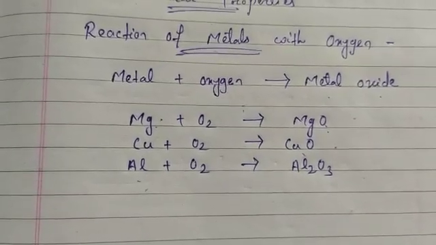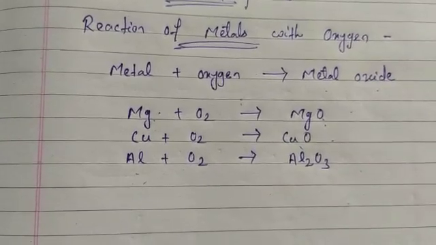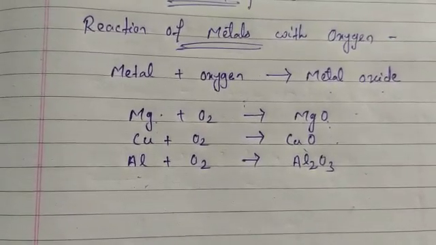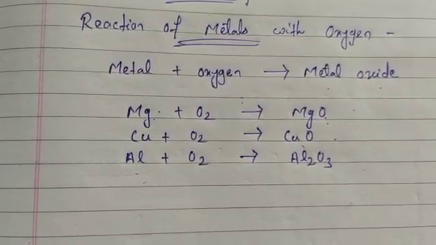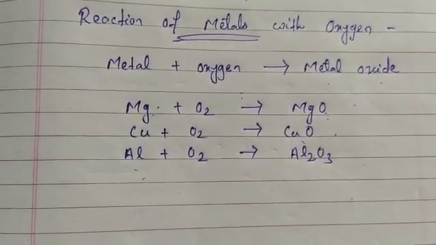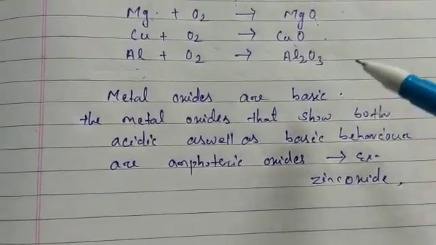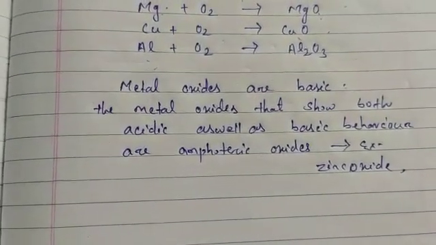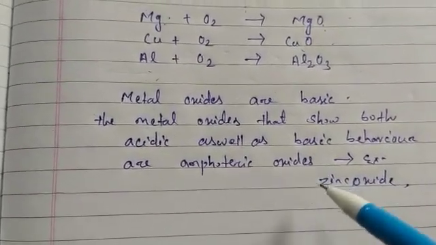Zinc oxide and aluminium oxide are examples of amphoteric oxides.